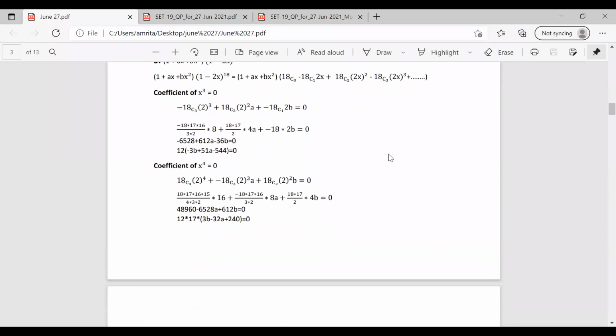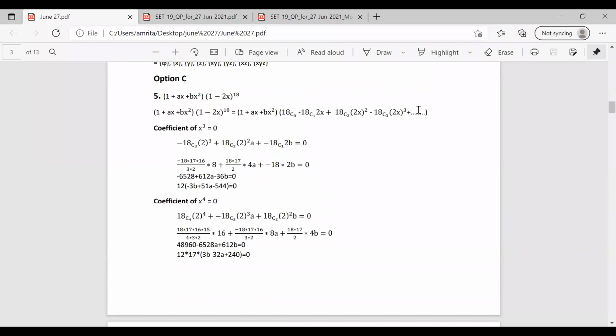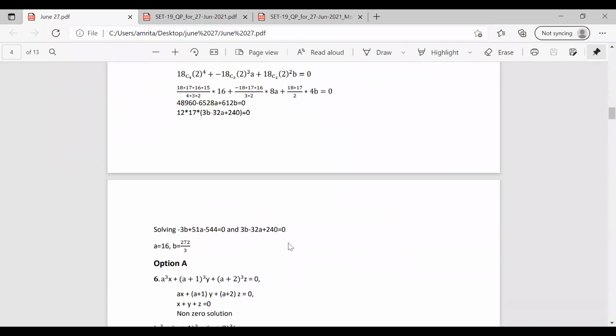Similarly, we are going to equate the coefficient of x raised to 4. So the coefficient becomes 18c4 2 raised to 4 minus 18c3 2 cube a plus 18c2 2 square b equal to 0. Expanding this, we have another equation as 12 into 17 into 3b minus 32a plus 240 equal to 0. So we have two equations, from the coefficients of x cube equal to 0 and the coefficients of x raised to 4 equal to 0. Now what we are going to do is solve these two equations and find the values of a and b.